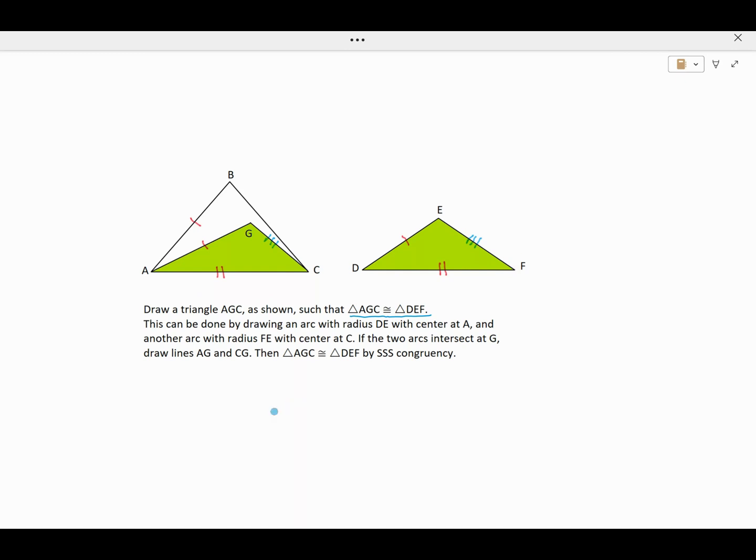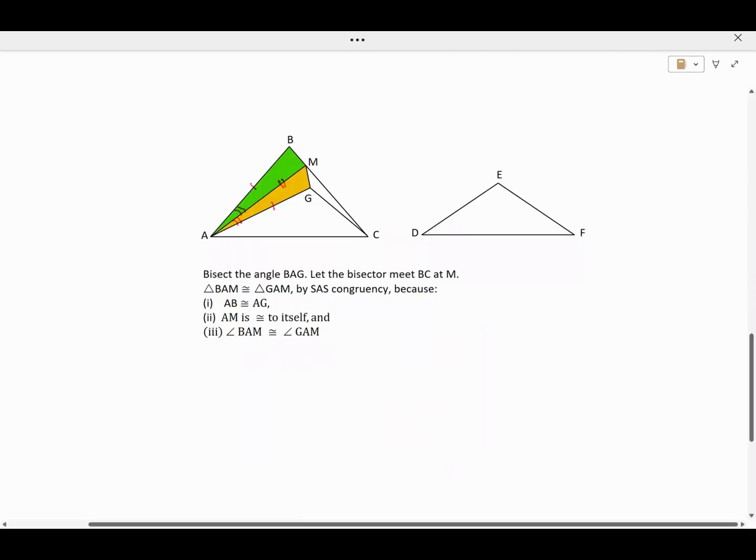Therefore, triangle AGC is congruent to triangle DEF by side-side-side congruency. In the new triangle AGC, since it is congruent to DEF, these two angles will be equal to alpha.